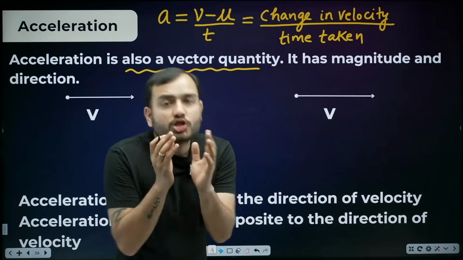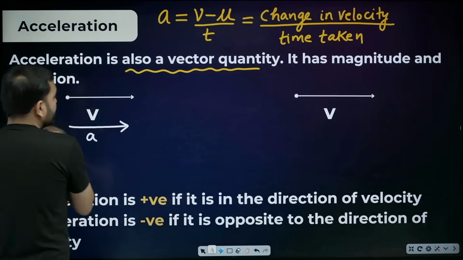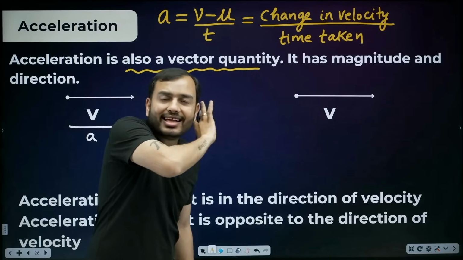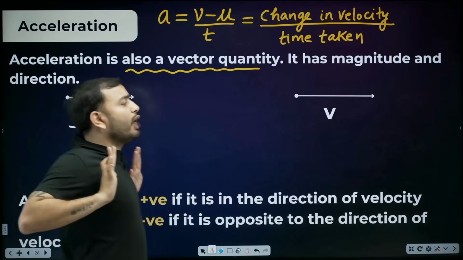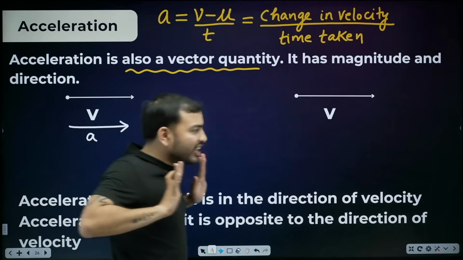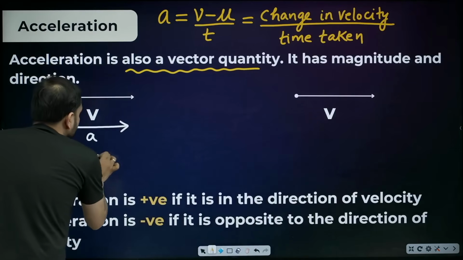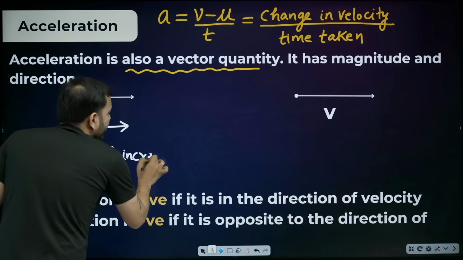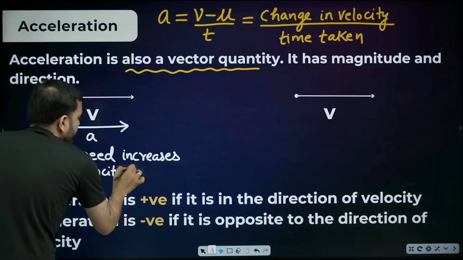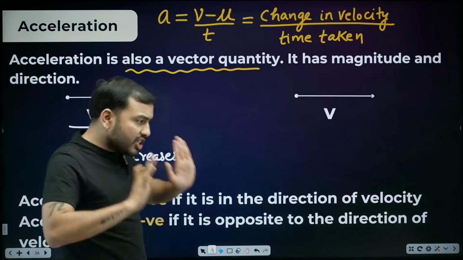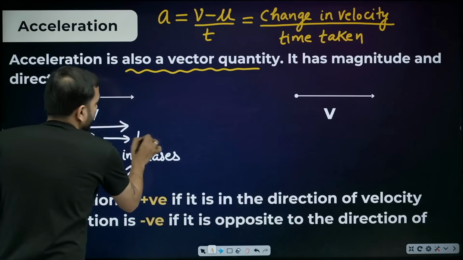So acceleration has two directions. The first direction is when the acceleration is in the same direction as velocity. In such a case, what will happen when acceleration is in the direction of velocity? It will push the car forward. So the car speed will keep increasing. So if acceleration is in direction of velocity, then beta, what will speed do? Say increase in speed or increase in velocity. Write it as speed increases or better velocity. And when acceleration is in the same direction as velocity, we take it as positive.